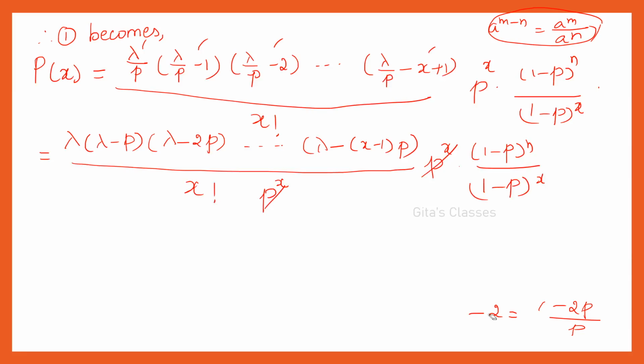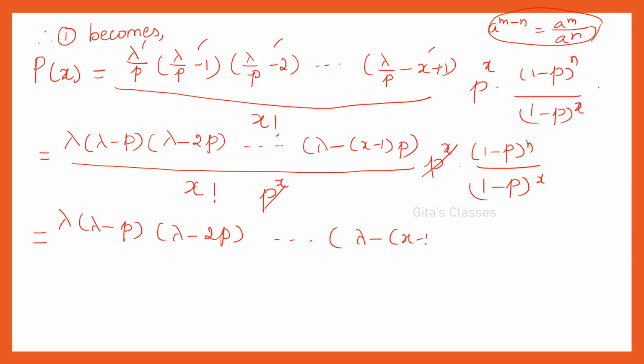Now this is equal to lambda into lambda minus p into lambda minus 2p etc. lambda minus of x minus 1 into p the whole divided by x factorial into p power x is gone.